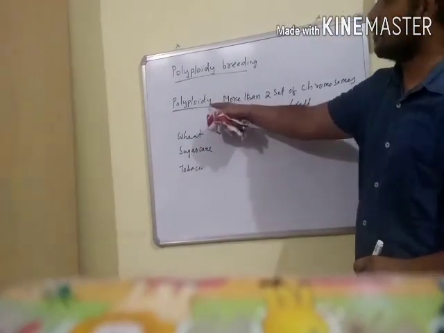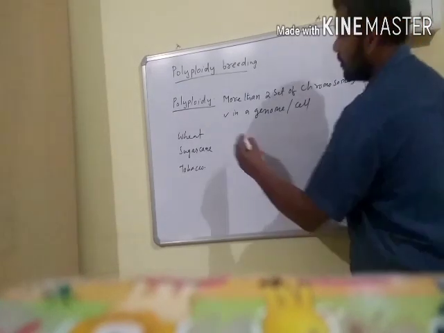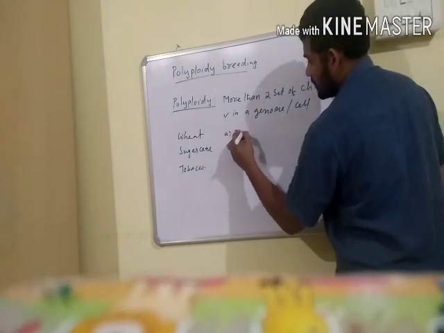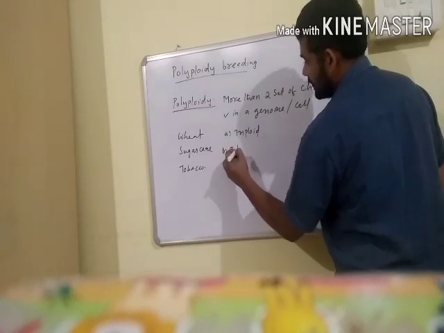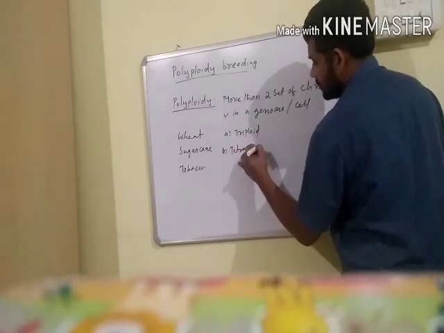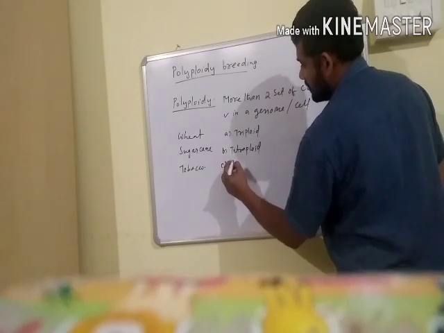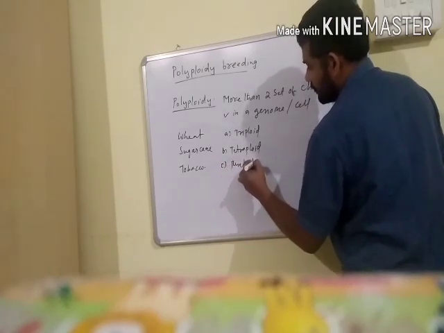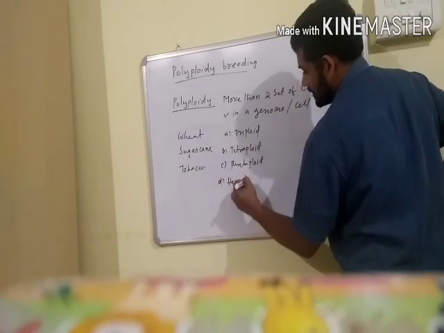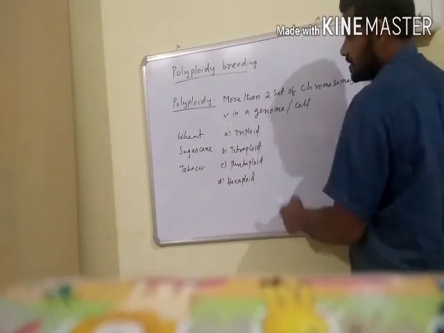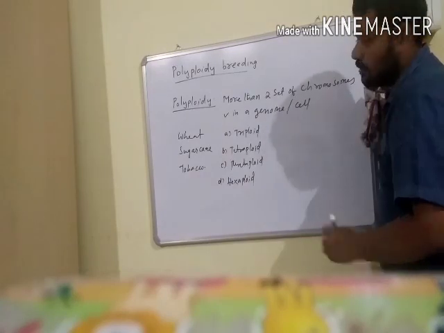Depending on the number of genomes, polyploids are called triploid, meaning 3 sets of chromosomes; tetraploid, 4 sets; pentaploid, 5 sets; and hexaploid, 6 sets. If more than 2 sets of chromosomes are present, that is called polyploidy.